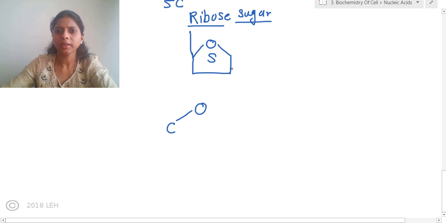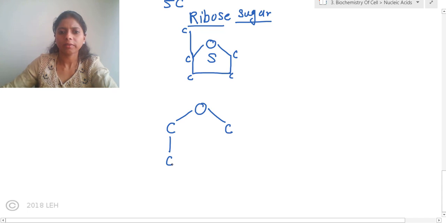This corner carbon. See, here one carbon, here another one, and one more here. Okay. Now, carbon, then here one more carbon, one more, and these two are attached, and the fifth carbon is over here. Okay, got it?